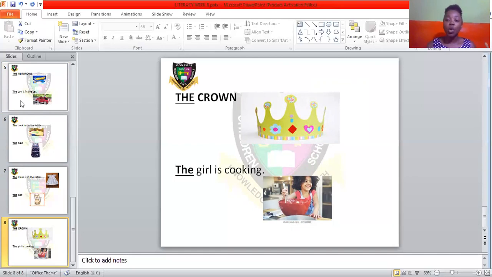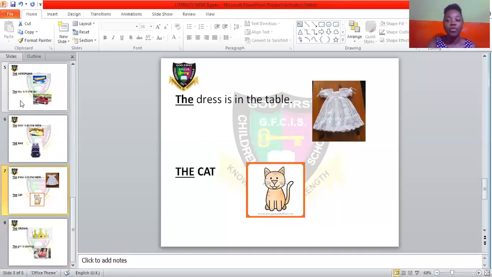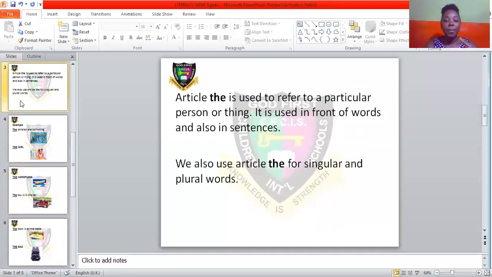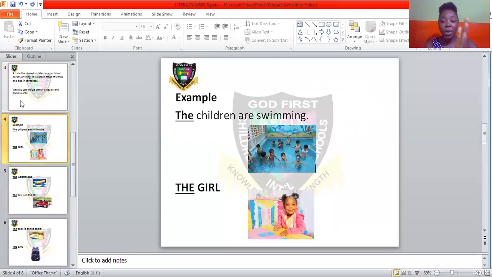If I'm looking for this particular girl and you ask me what is she doing, you tell me the girl is cooking. So I am referring to this particular girl. If you look at all our examples that we talked about in today's class, we are referring to a particular object or a particular group of people, or a particular person, the girl. We are referring to the girl on pink cardigan.